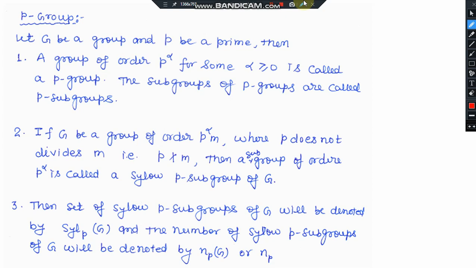During the last lecture, we studied the p-group. As per the definition of a p-group, the order of a group must be in the form of p to the power alpha, where p is a prime number and alpha is any power of p. And if the order of a group is of the form p to the power alpha times m, where m is not divisible by p, then this group is called a Sylow p-group.